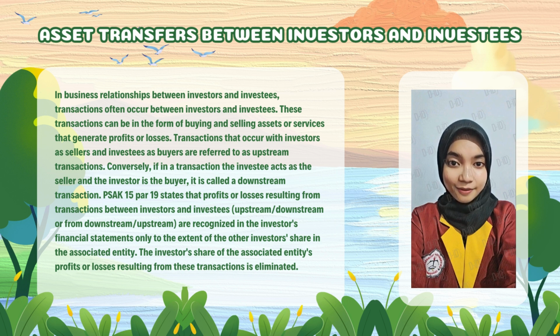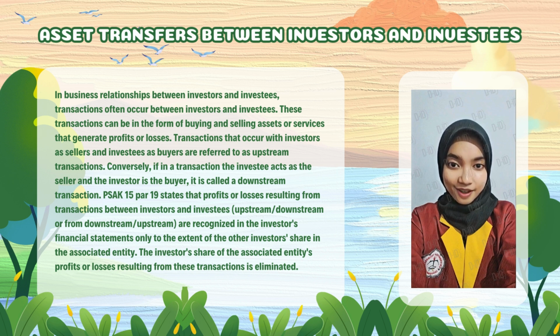In business relationships between investors and investees, transactions often occur between investors and investees. These transactions can be in the form of buying and selling assets or services that generate profits or losses. Transactions that occur with investors as sellers and investees as buyers are referred to as upstream transactions. Conversely, if in a transaction the investee acts as the seller and the investor is the buyer, it is called a downstream transaction.